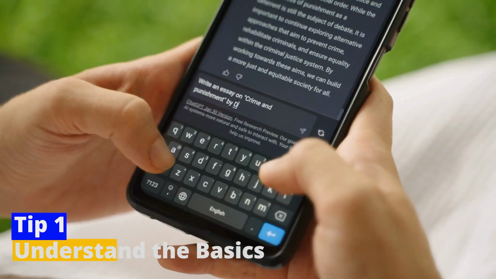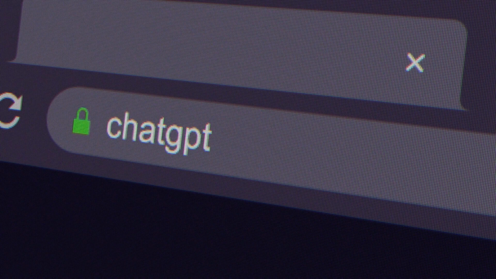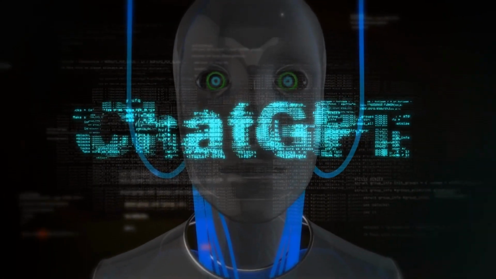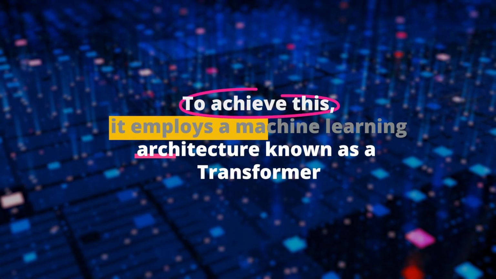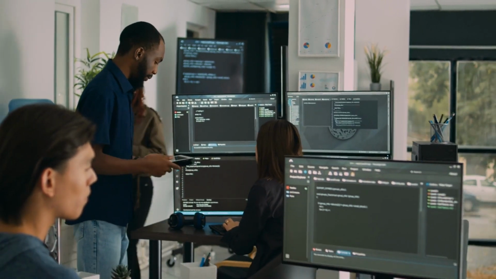Tip 1. Understand the basics. Understanding the technology. ChatGPT, designed by OpenAI, is a cutting-edge language model that forms part of the GPT, or Generative Pre-trained Transformer series. Its primary objective is to generate human-like text based on the input it receives. To achieve this, it employs a machine learning architecture known as a transformer, which allows it to handle vast amounts of data and deliver precise text predictions.